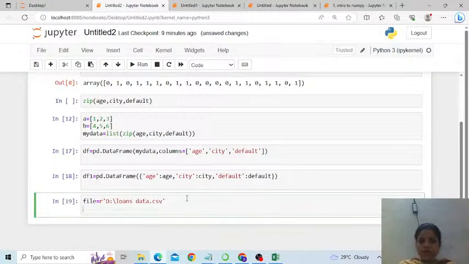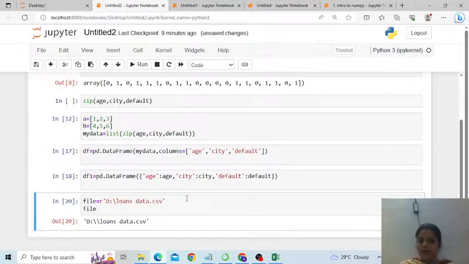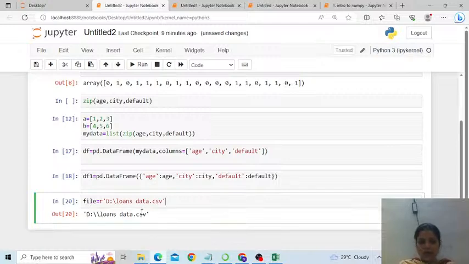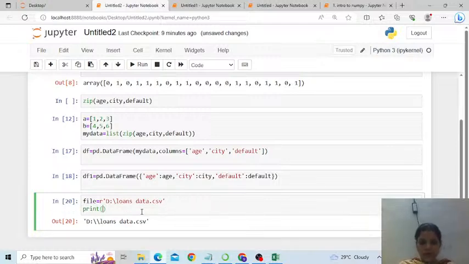To read this file, you can't just write file to print what it contains. It will simply show you the path. Even if you write print file, it doesn't make any sense. It's going to show you only what it contains as a path. So how does Python read this file? We just have to write pd dot read CSV.